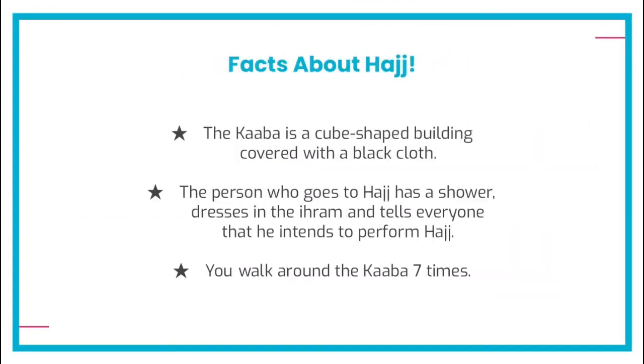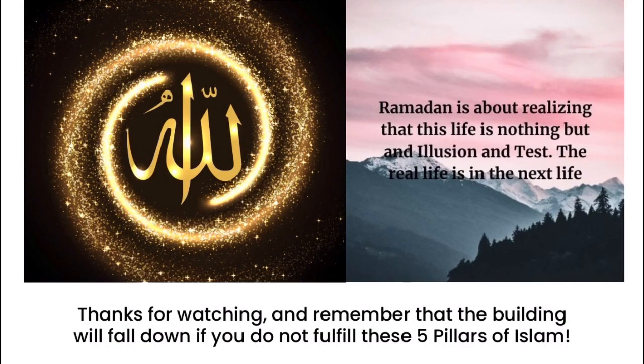Facts about Hajj. The Kaaba is a cube-shaped building covered with a black cloth, as I showed you in that photo. The person who goes to Hajj has a shower, dresses in the ihram, which is the 2 white sheets, and tells everyone that he intends to perform Hajj. And you walk around the Kaaba 7 times, as our Prophet did.